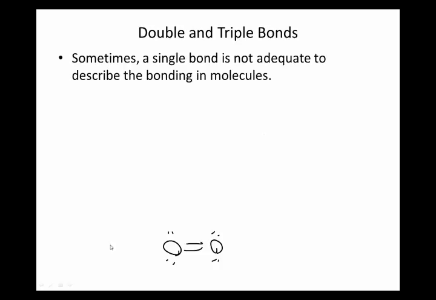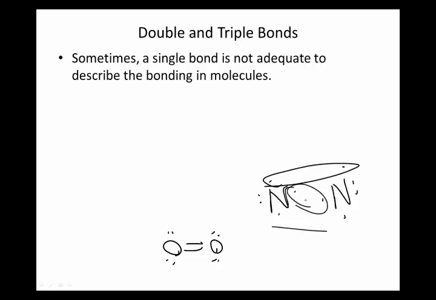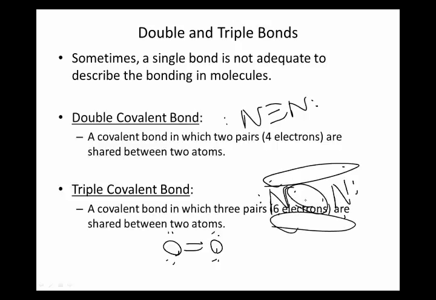Nitrogen has 5 valence electrons, so they can share once. And that's not going to be enough. They can share again, and they can share a 3rd time. So they get a triple bond. Now, there's no such thing as a quadruple bond. It's important to know.